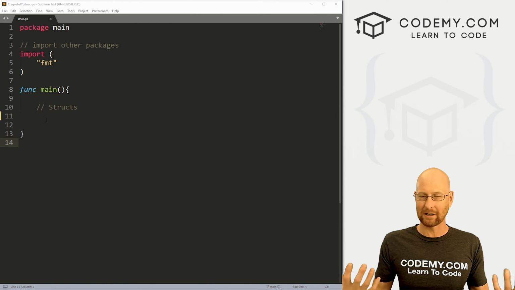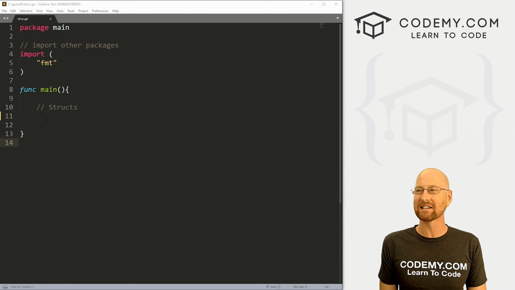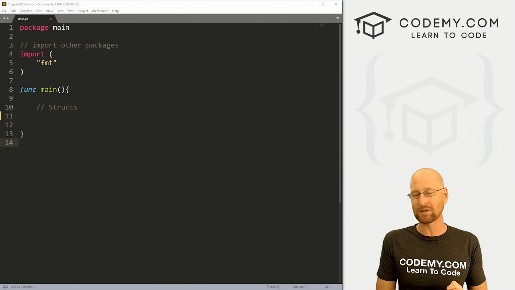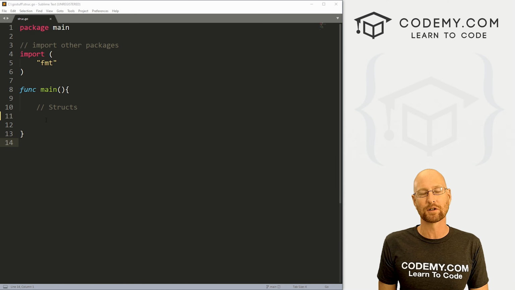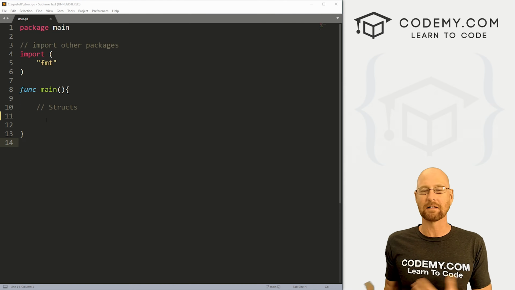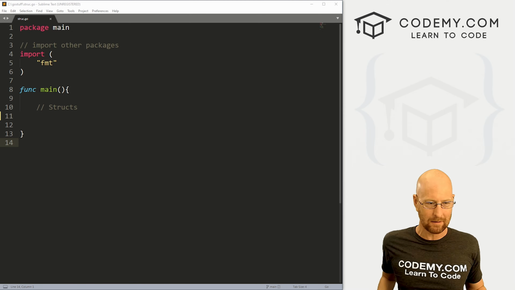So a struct, I'm just going to call them structure because struct sounds stupid. A structure in Golang basically allows you to create lists of things of different data types. So you can have strings, integers, whatever you want, you can throw in there. In that sense, they're like arrays, but they're very different. They look a lot more like classes. So it's a little difficult to describe, so let's just jump in and build one.